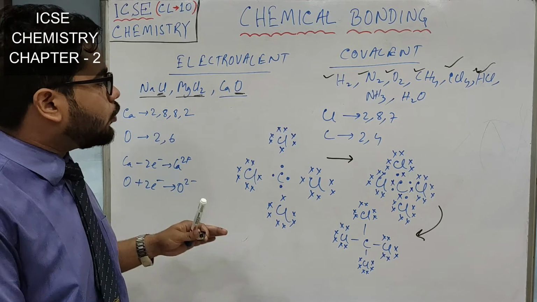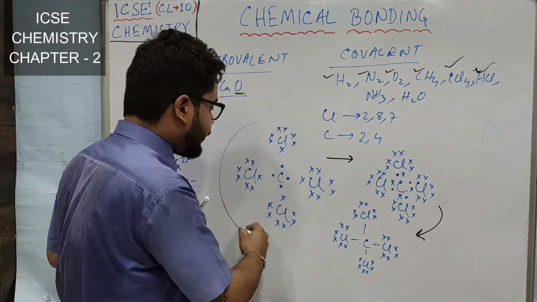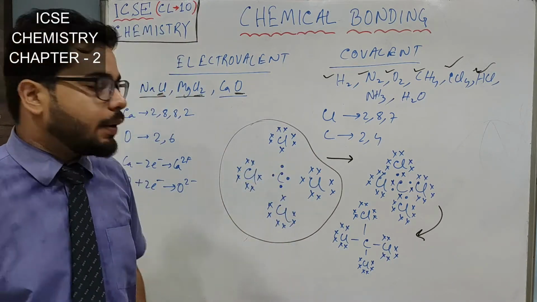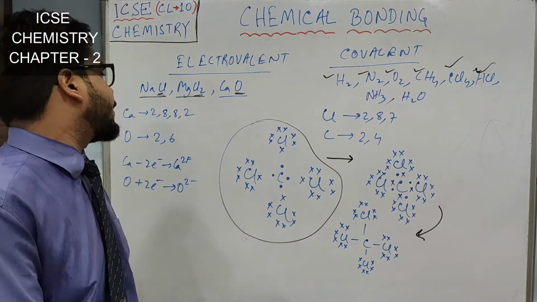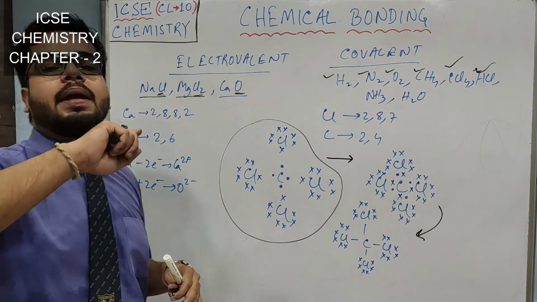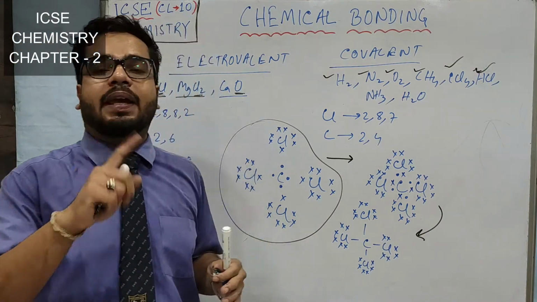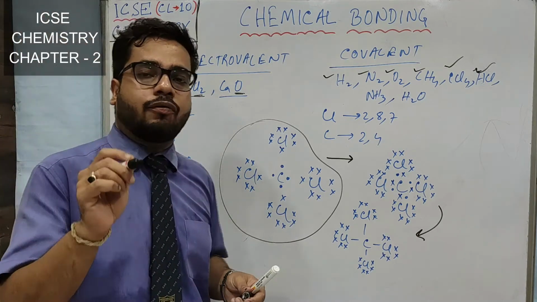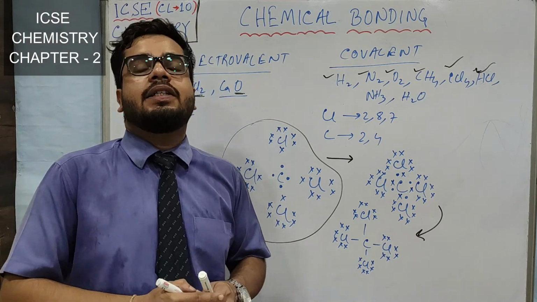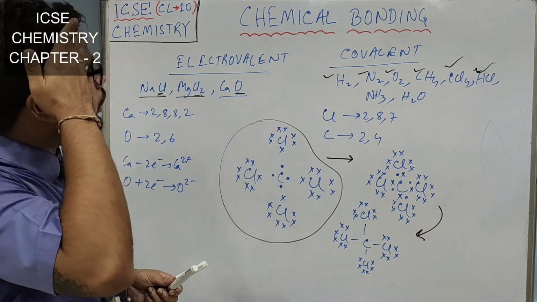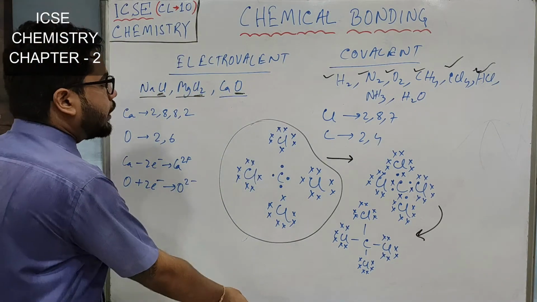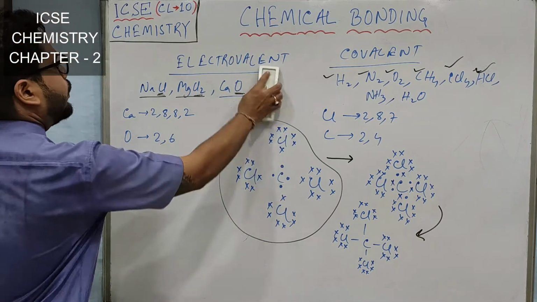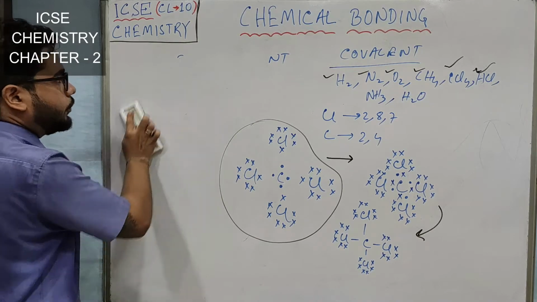Remember, and one more thing, in this structure we are not showing any arrow to show the transfer, because here sharing of electron is taking place. But in the electrovalent ones, you must have remembered, from Na to Cl we have shown 1 arrow, from calcium to oxygen we have shown 2 arrows, right? So these are the things you must be careful about, because this is where children often make mistakes. Alright. After this, we have to learn a very important part, that is polar covalent molecule and non-polar covalent molecule.